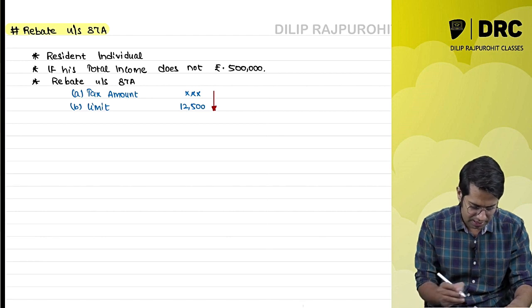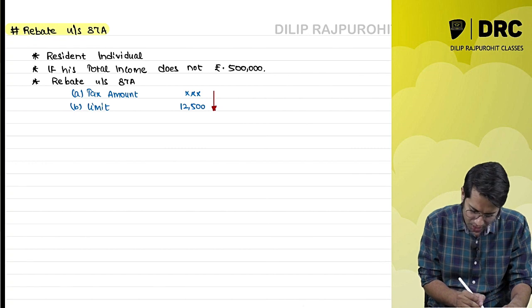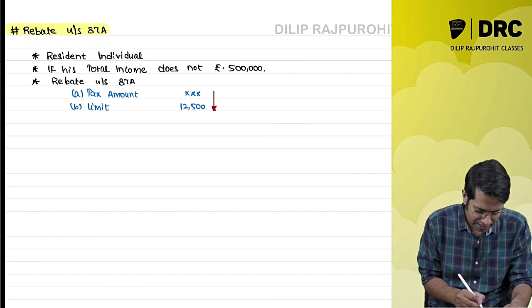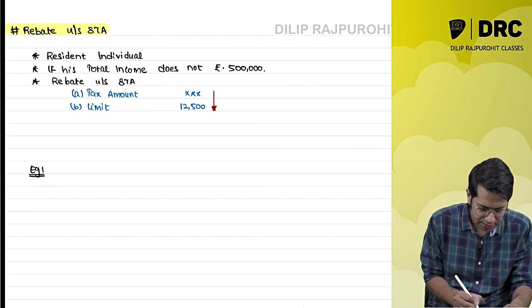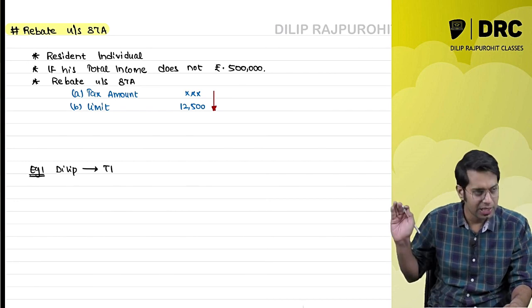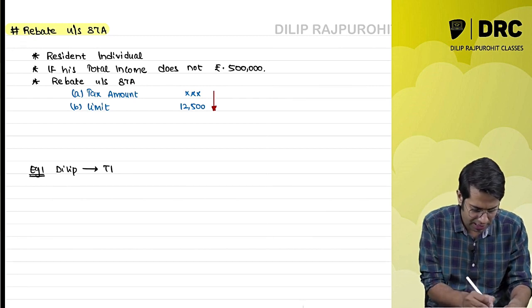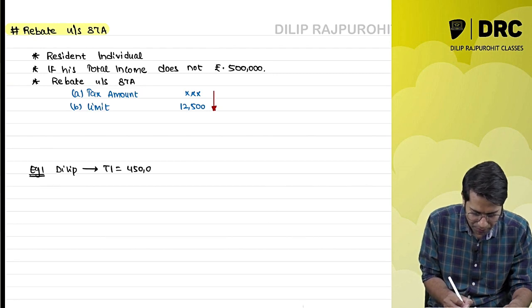Sir, what do you mean by this? This is just a very small concept, okay? After writing this concept in your material, leave 3 lines and write an example. Example number 1. Say Mr. Dilip has a total income of, say, rupees 4,50,000. Please leave three or four lines and write the question.